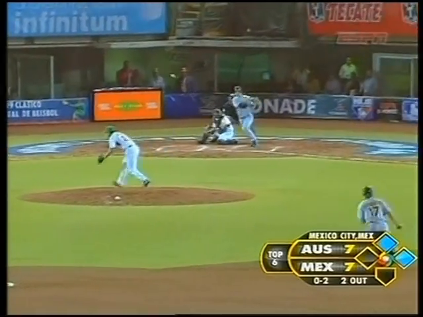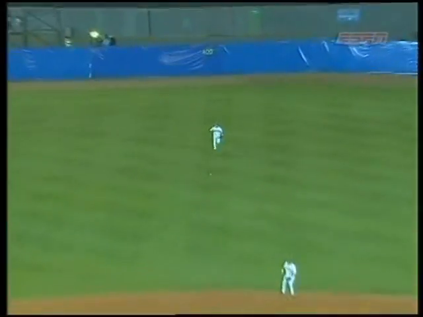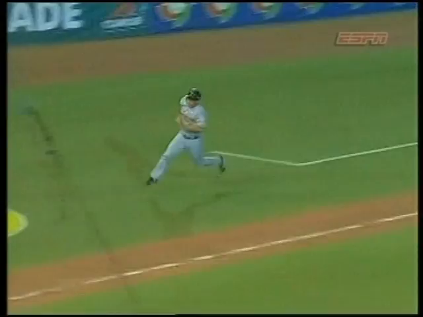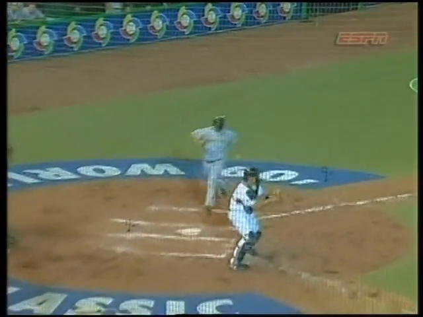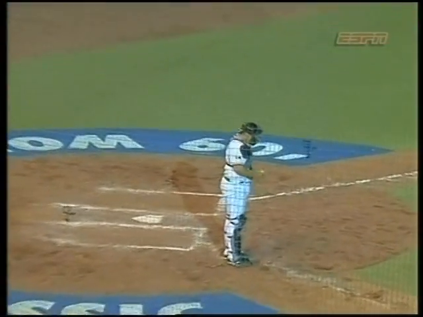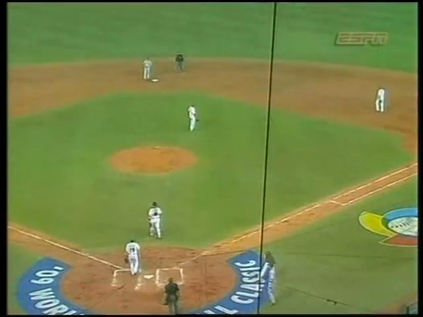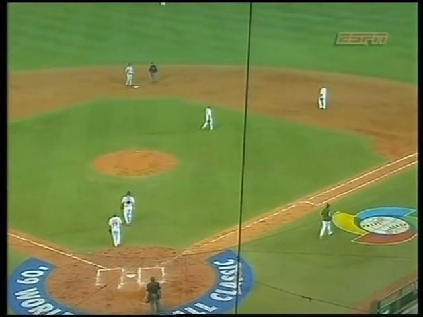Ground ball. But that's a base hit into center field. Rounding third is Ronenberg. Throw to the plate is not in time, and Australia takes the lead 8-7. A 2-out single by the catcher Andrew Graham.